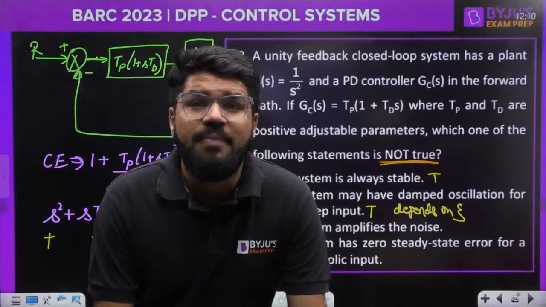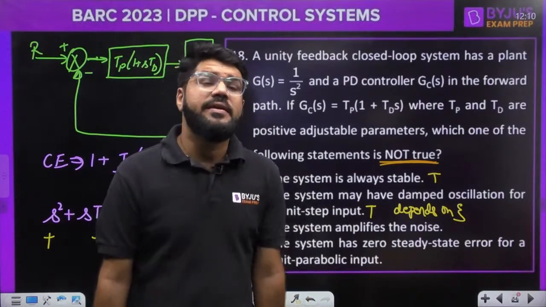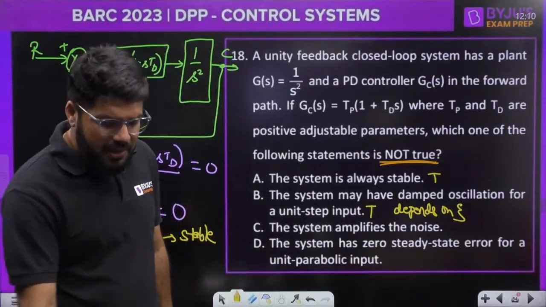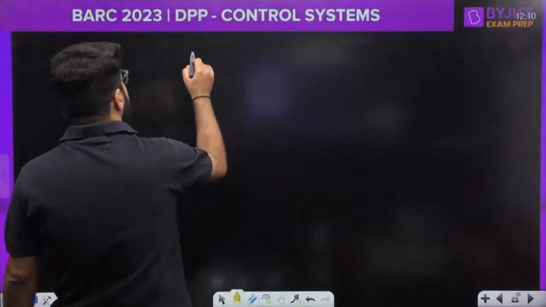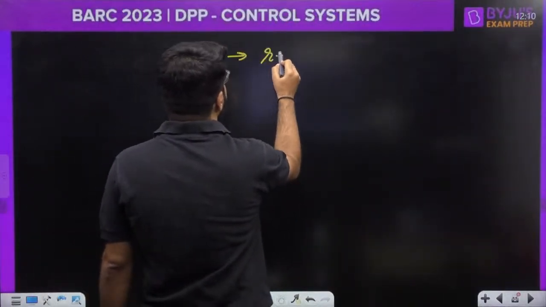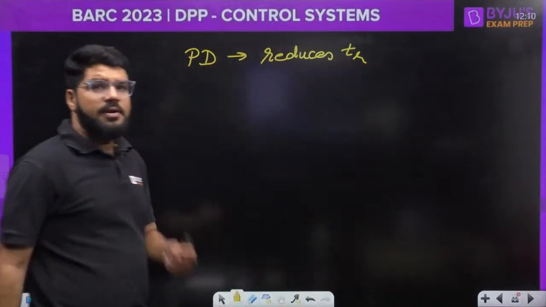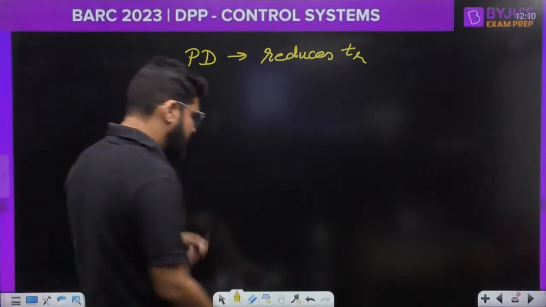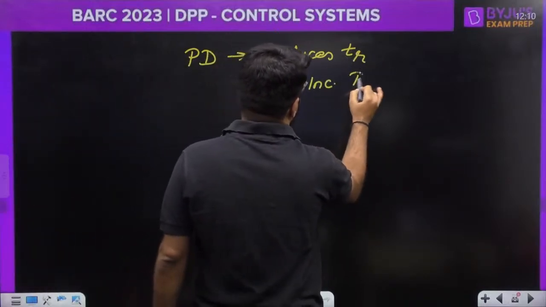What is the effect on bandwidth by a PD controller? The PD controller actually increases the bandwidth. It reduces the rise time. If I talk about the PD controller, it reduces the rise time, settling time, everything it reduces, and hence it increases the bandwidth.